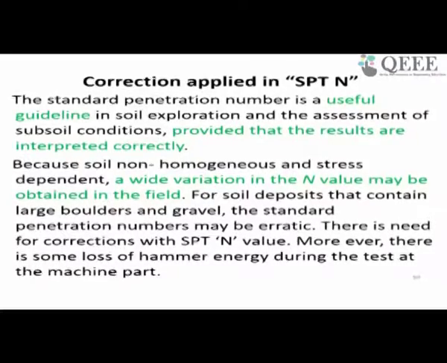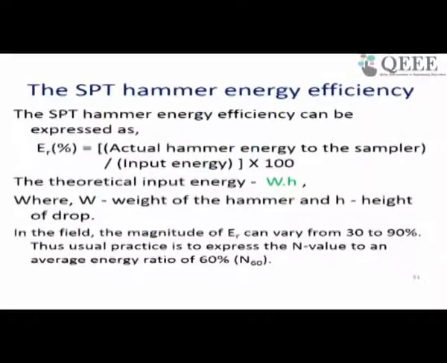Like overburden and dilatancy. So we apply the hammer energy correction using the ratio of actual hammer energy to the input energy, because when you are dropping a 65 kg mass from a 750 millimeter height, the expected energy may not always be transferred to the sampler. So you need to correct the energy, because there will be some friction between the rod and the mass, and because of that you need to go for some correction.